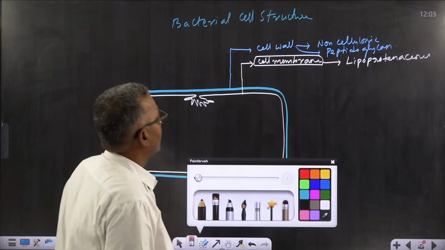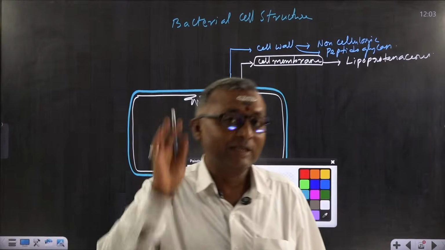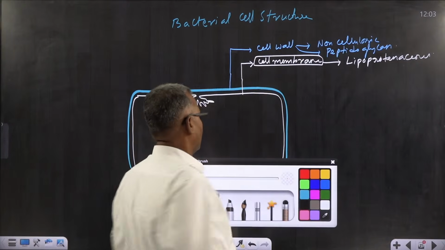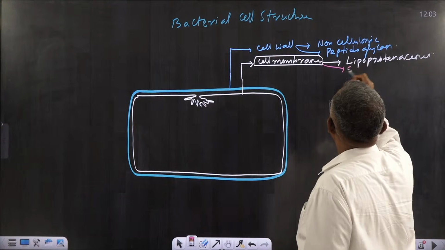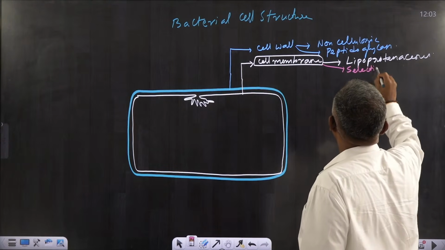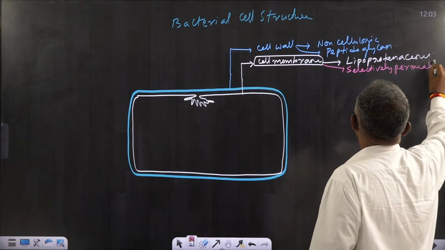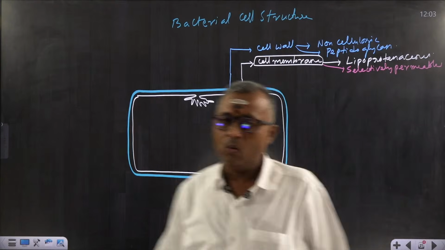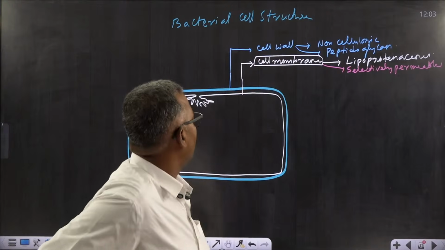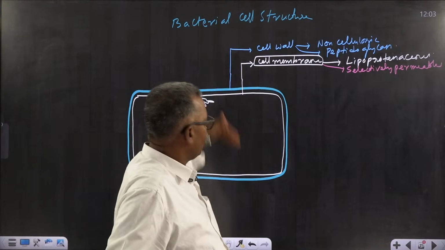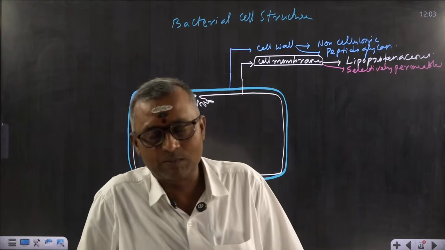Now, this cell membrane is selectively permeable in nature. What nature is there? Selectively permeable. It is selectively permeable, which means it allows only selected molecules to pass through from one side to the other side, like the molecule present outside to inside or inside to outside. Only selected molecules will be allowed by the plasma membrane.